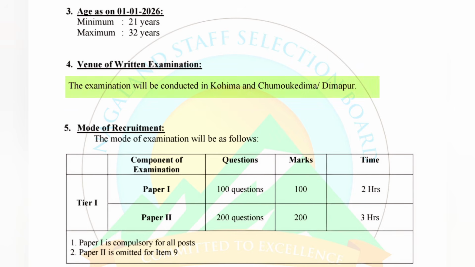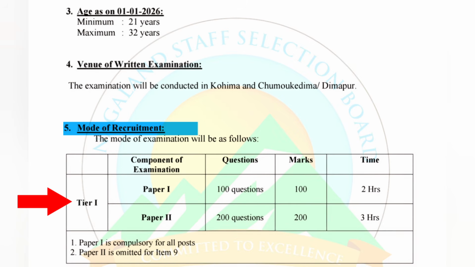Proceeding on to the venue of written examination. The examination will be conducted in Kohima and Chumukedima or Dimapur. Now for the mode of recruitment. The mode of examination will be as follows. There will be only tier 1 but consisting of 2 papers, that is paper 1 and paper 2. Paper 1 will consist of 100 questions totaling up to 100 marks and the time allocated will be 2 hours.